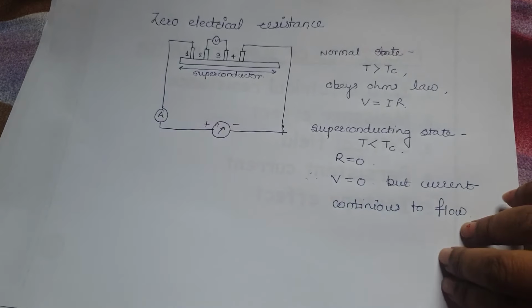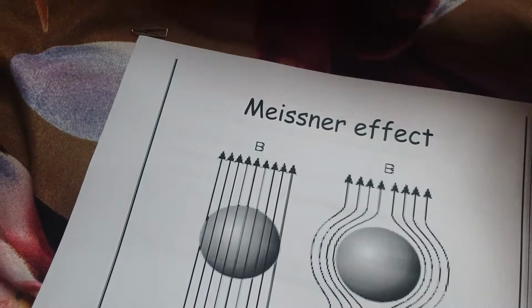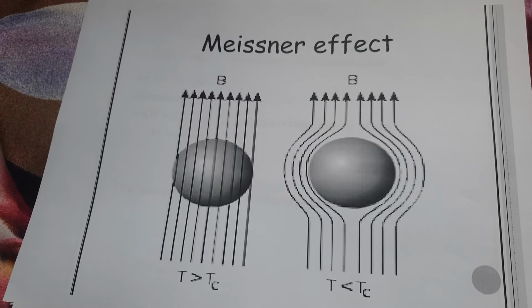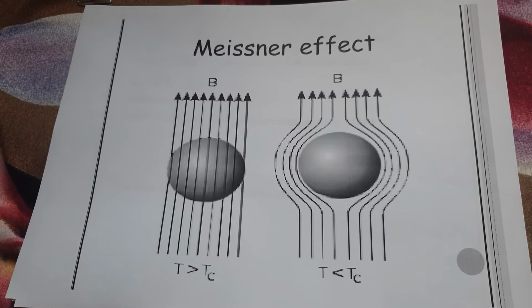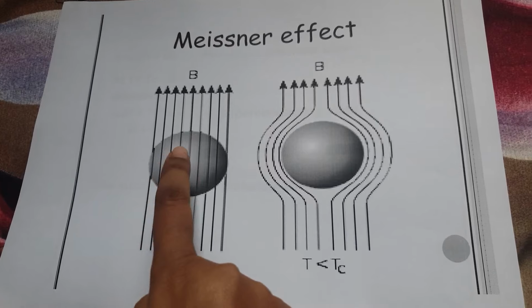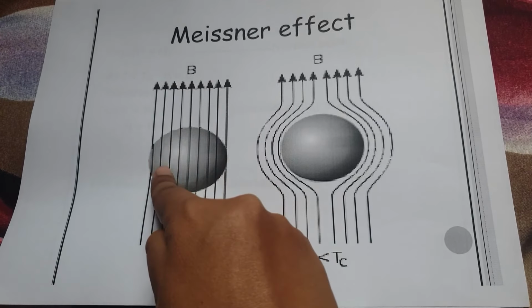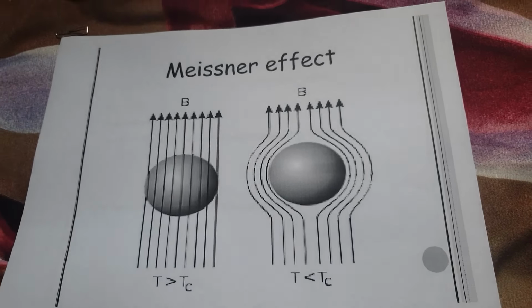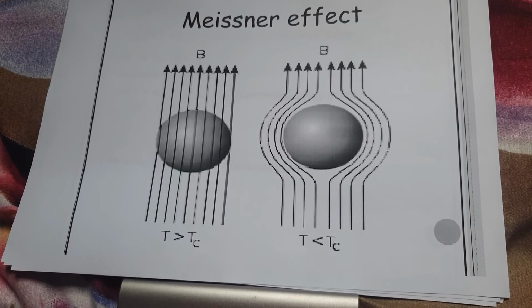Now we will see the next property, that is Meissner's effect. Now what is Meissner's effect? Meissner was a scientist who discovered this effect. Actually, what is that effect? This is the conductor, in a circular shape. This is the conductor when it is at the normal state, that means temperature is above critical temperature.